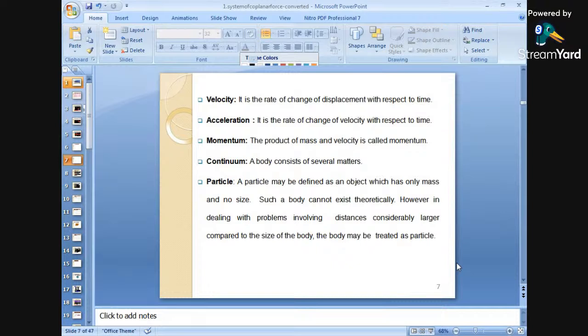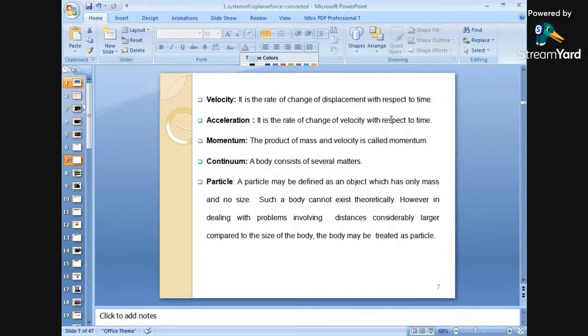All these are the basics related to mechanics, because all these fundamentals are used to solve the numericals related to mechanics. So therefore, this is a very, very important concept we have to study. So next is nothing but the velocity. Velocity is the rate of change of displacement with respect to time. That means the change of displacement with respect to time is measured as velocity. What is the unit of velocity?